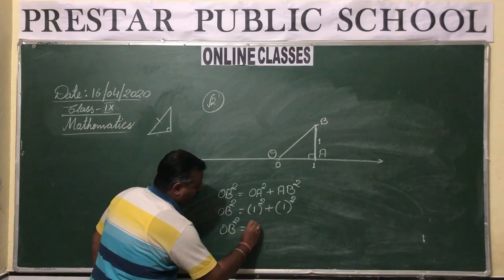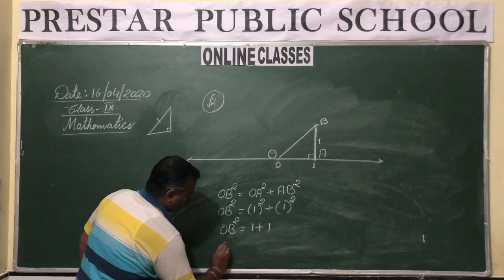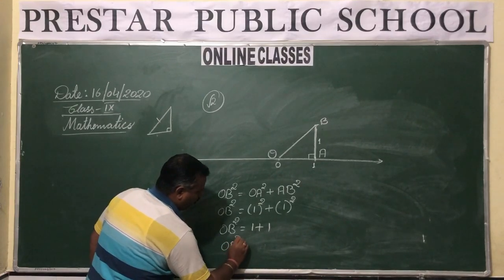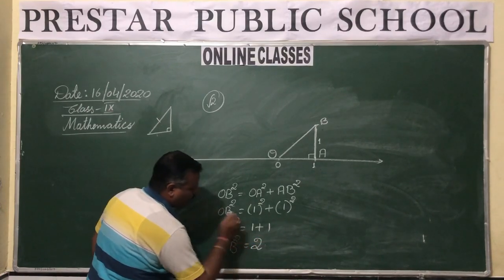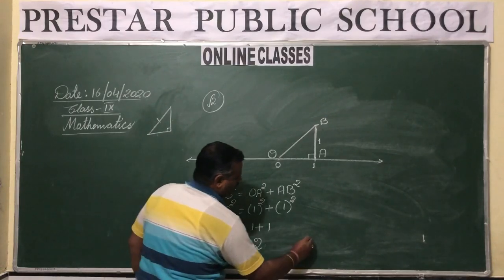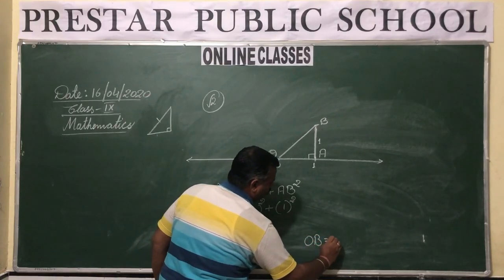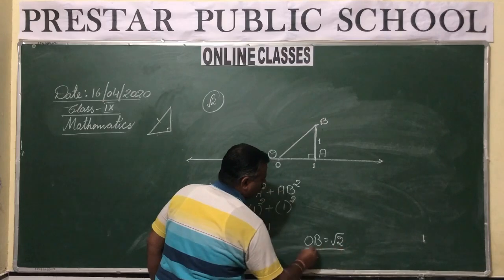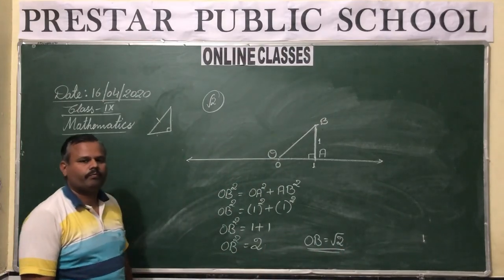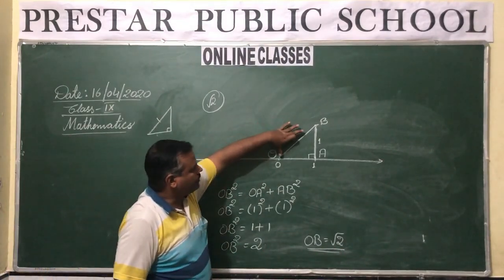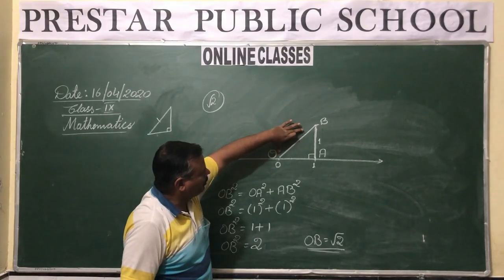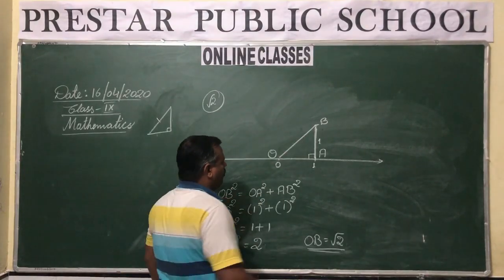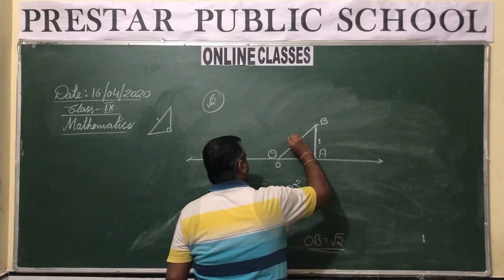So OB squared equals 1 plus 1. OB squared equals 2. And if OB squared is equal to 2, then OB is equal to the square root of 2. So this side of the triangle, the hypotenuse OB, what does it measure? Its length is under root 2.